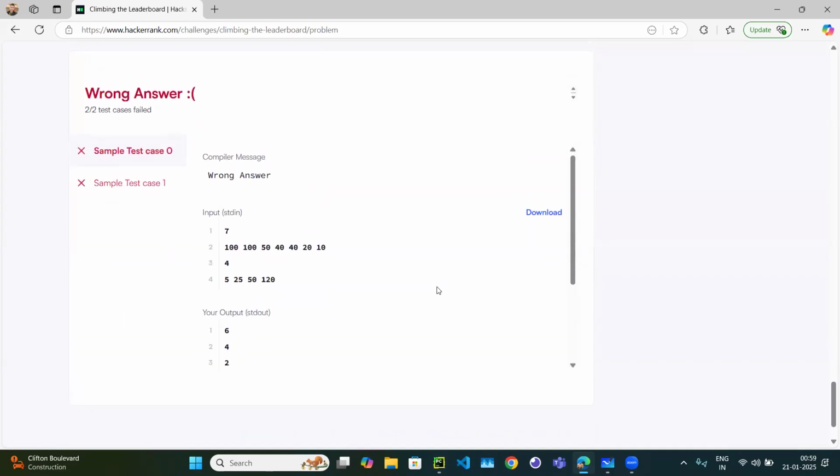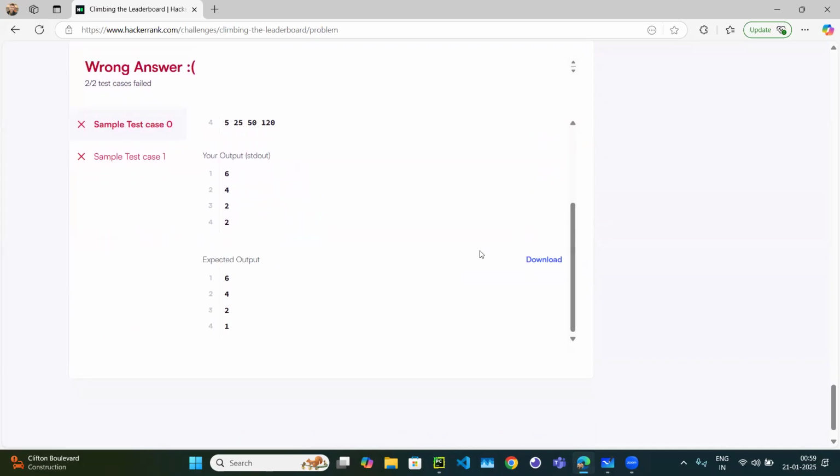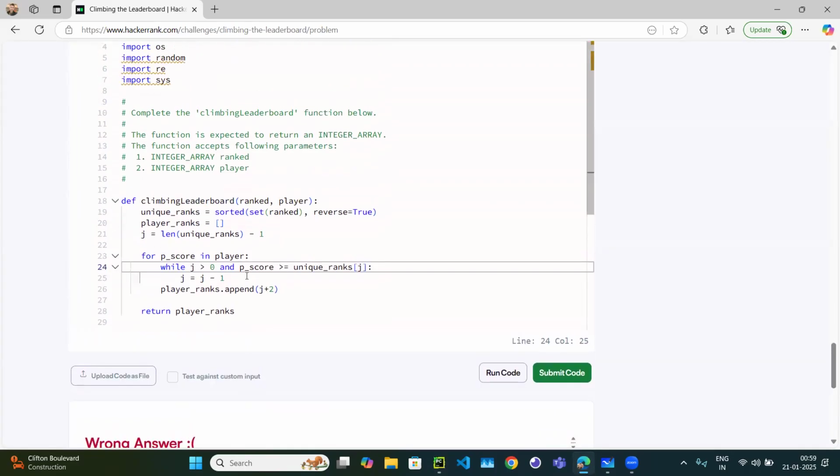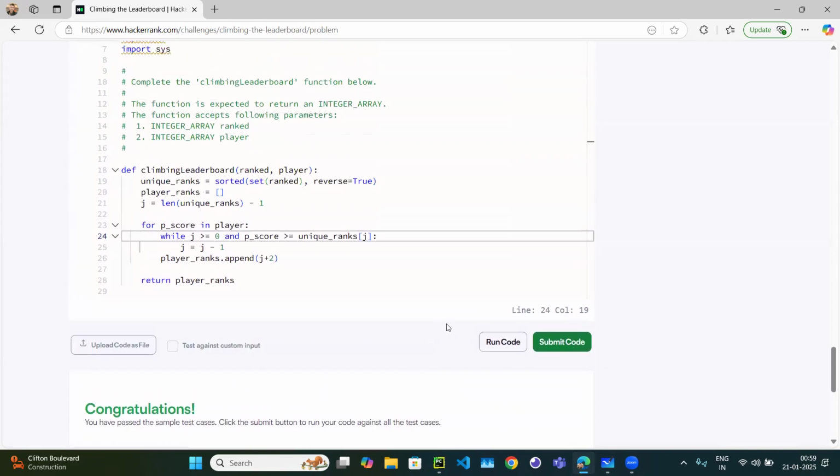Okay, something is wrong. We are getting 6422, but the expected output is 6421. Greater than or equal to 0. Yeah.